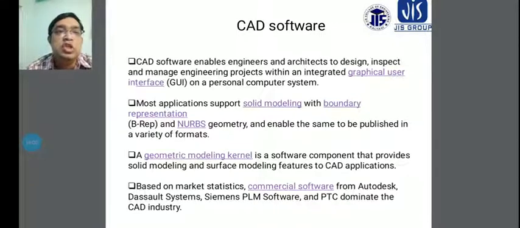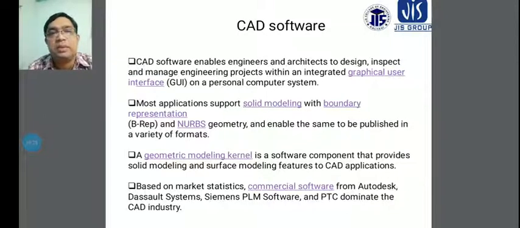kernel is a software component that provides solid modeling as well as surface modeling features to CAD applications.